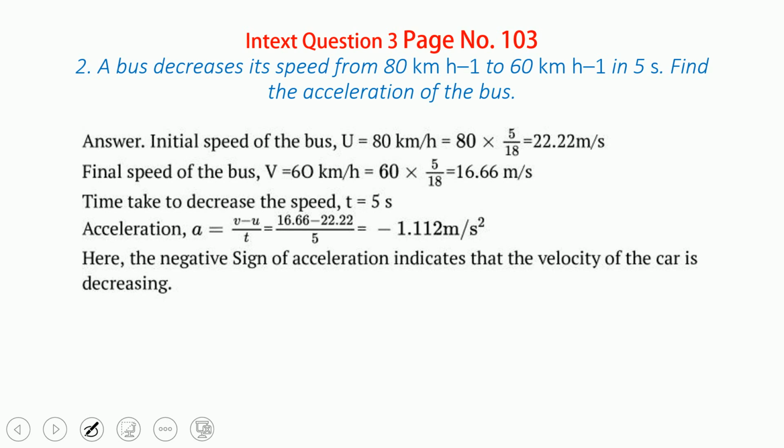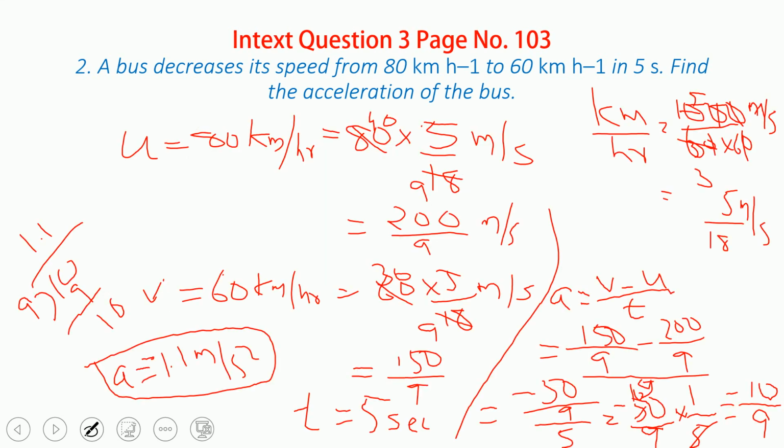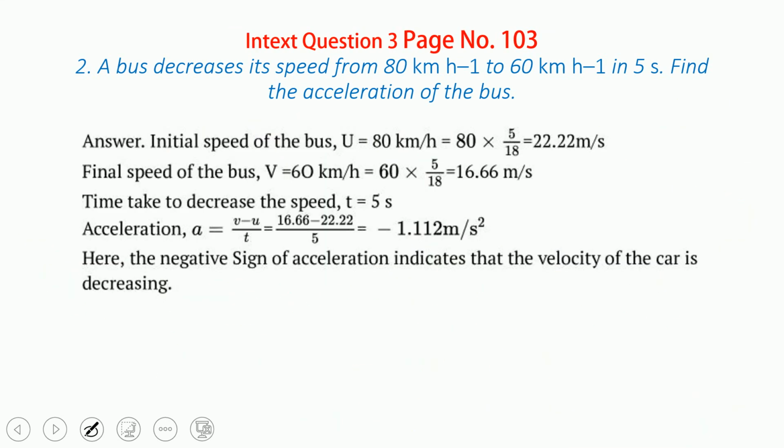Okay, no need to do it like this. You can also follow this way. No issue, because you will get the same answer. Now look here: the negative sign of acceleration indicates that the velocity of the car is decreasing. Understand? That is very important, you have to take care.